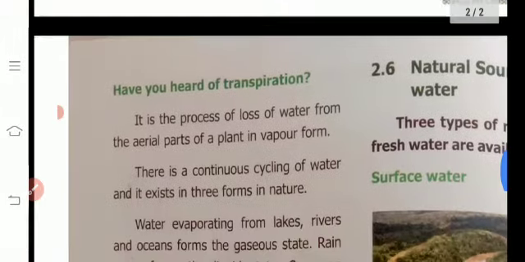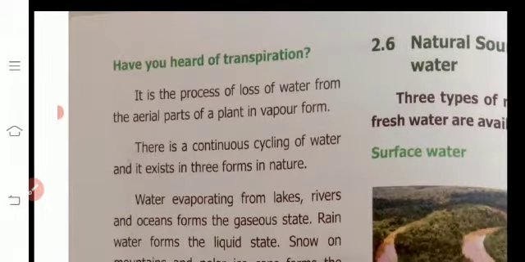Next, have you heard of transpiration? What is meant by transpiration? It is the process of loss of water from the aerial parts of a plant in vapor form. That is called transpiration. Very important. What is the form of water? Vapor form. That is called transpiration.